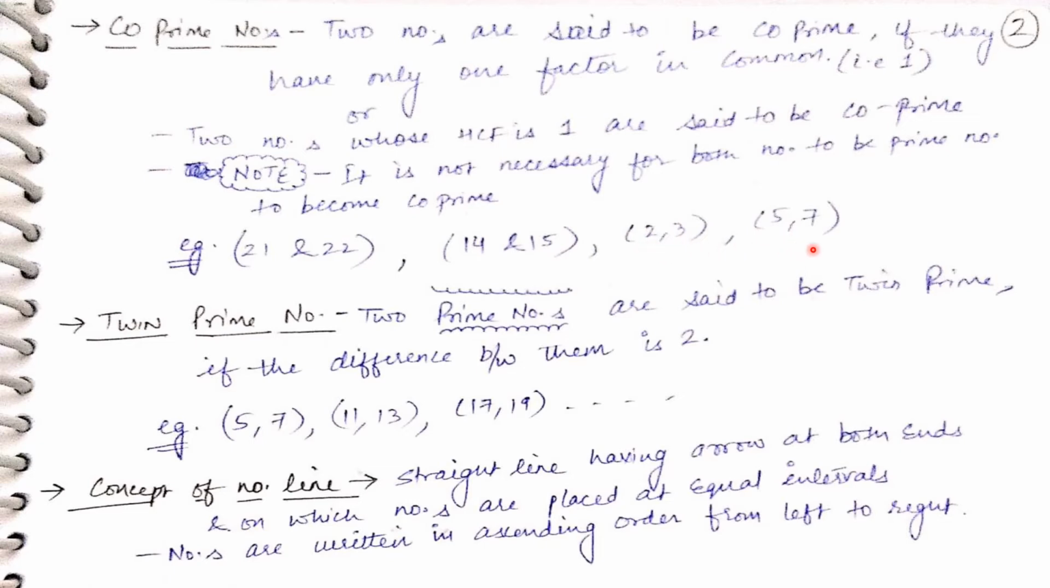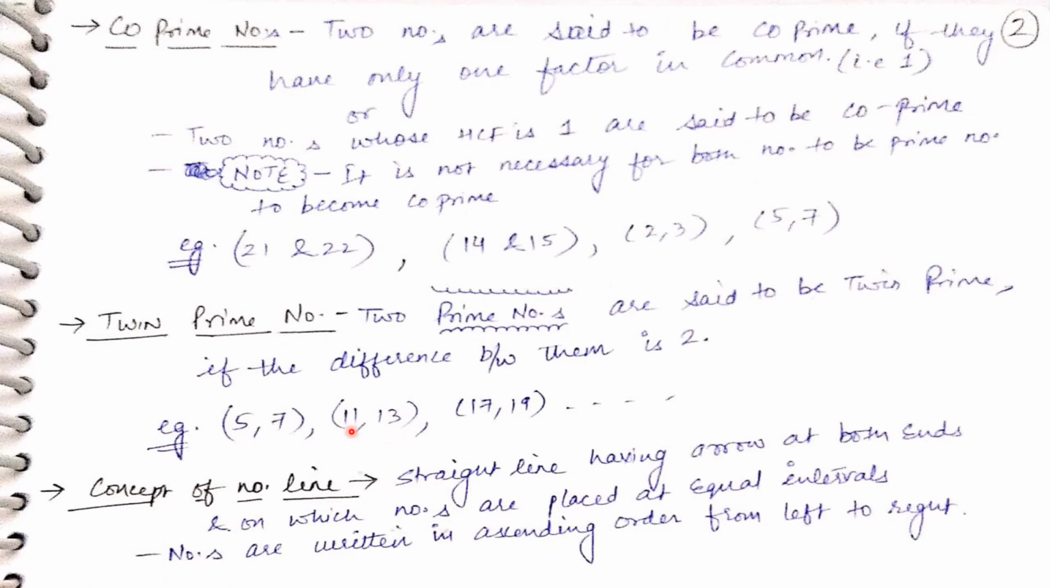5 comma 7. Again, an example of co-prime numbers. Now, twin prime numbers. Kindly pay attention. Two prime numbers, where the condition is that both should be prime numbers, are said to be twin primes if the difference between them is 2. For example, 5 comma 7. They are both prime numbers, first condition, and the difference is 2. Hence they are twin primes.